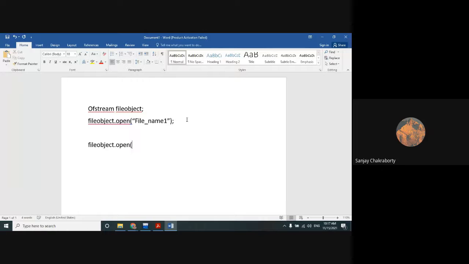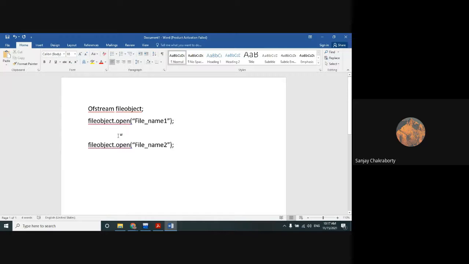Now if I want to use the same stream object, that means this file object, to invoke the open method for another, different file, suppose that file name is file name 2. Obviously, these two files are different, but I am using the same stream object to open both of them.